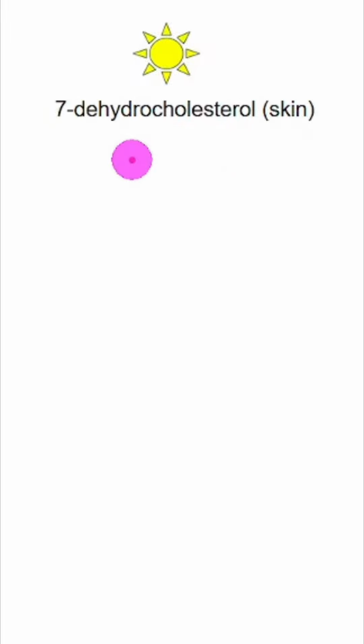We all know sunlight is essential for synthesis of vitamin D in our skin. The precursor molecule is cholesterol, the most hated molecule, and also the most misunderstood molecule, the most important molecule in our body, cholesterol. So sunlight will convert this molecule into cholecalciferol.